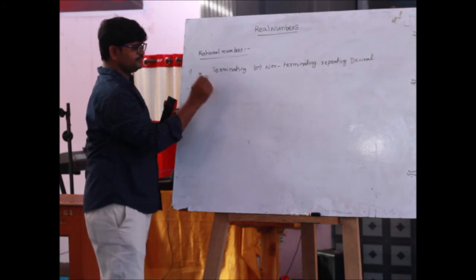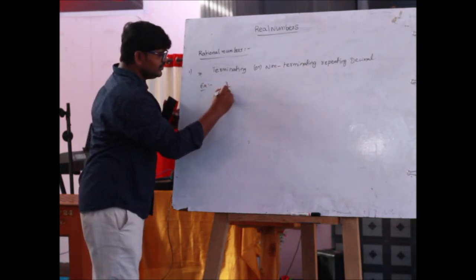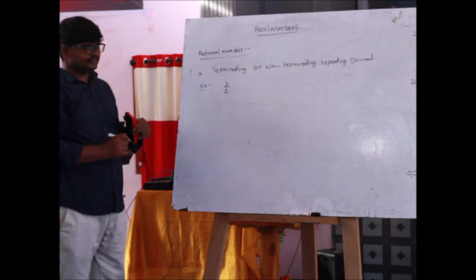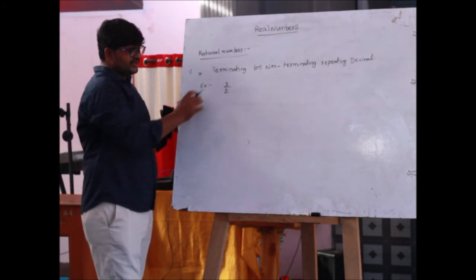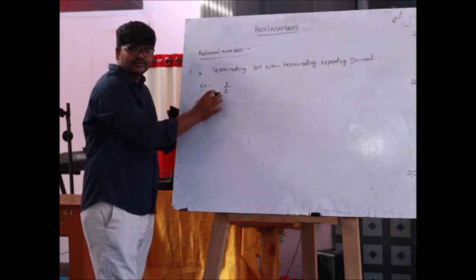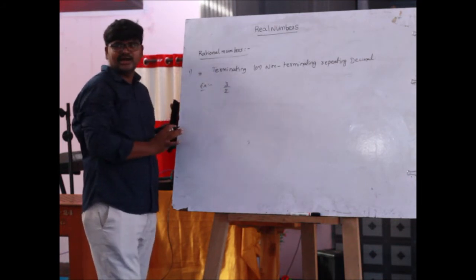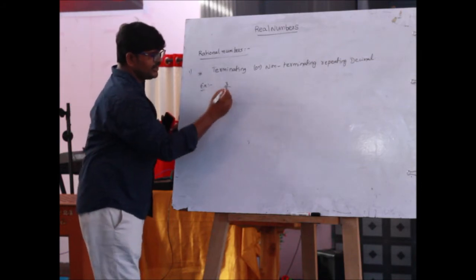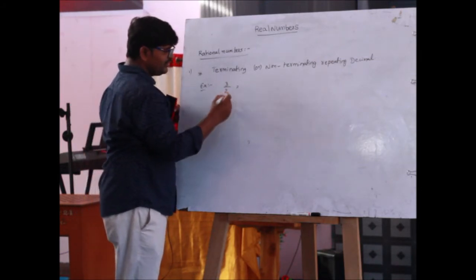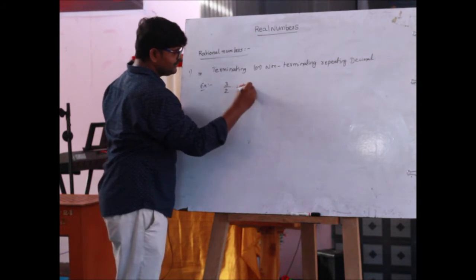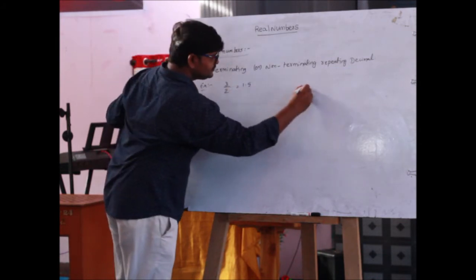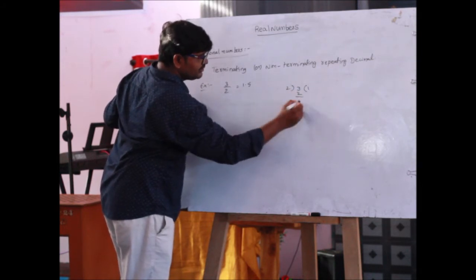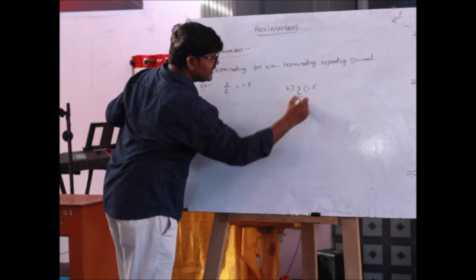For example, 3 by 2. 3 by 2 is a rational number. Suppose we check whether the given number 3 by 2 is terminating or non-terminating. The value of 3 by 2 equals 1.5. 2 1s are 2, 3 minus 2 is 1, take 0, 1, 2 5s are 10.